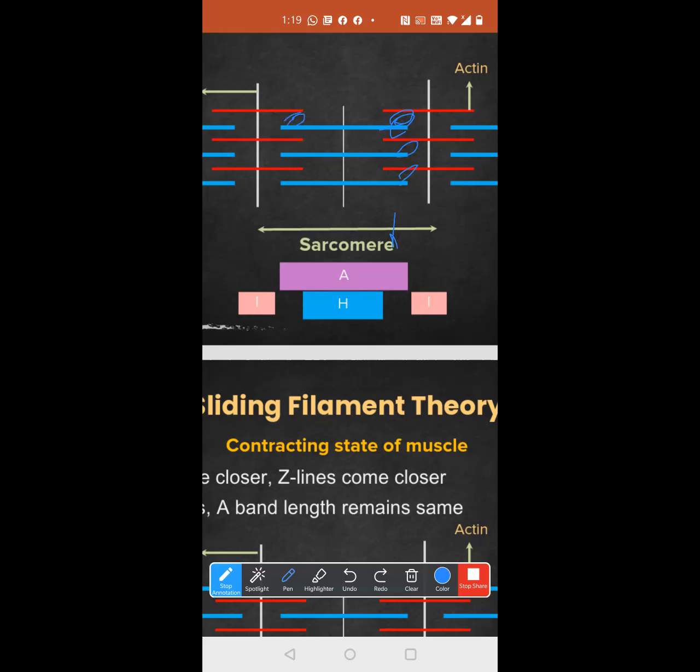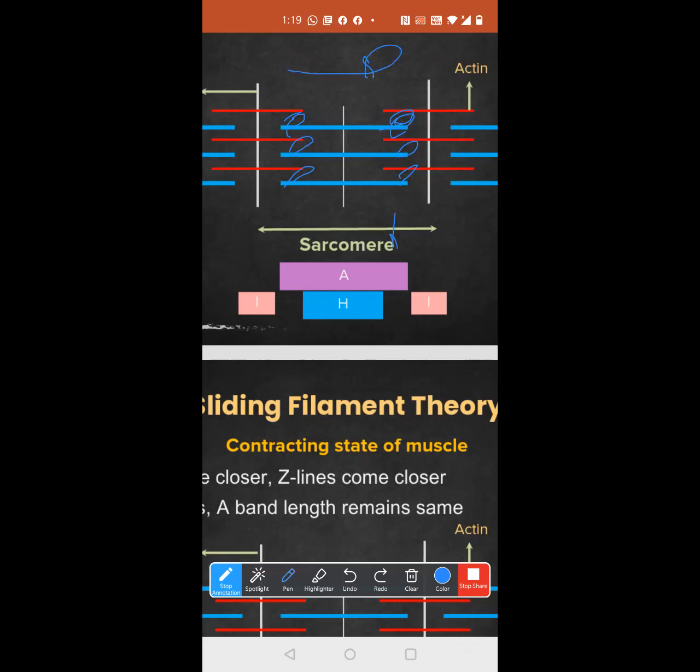Wait, ma'am, what? The circle in between actin and myosin, it will slide over it. No, this is not a circle. This is the head of the myosin. How does myosin look? Like a cobra. Exactly. So it will have a straight line and then a head. Yes or no? That is the head of the myosin.